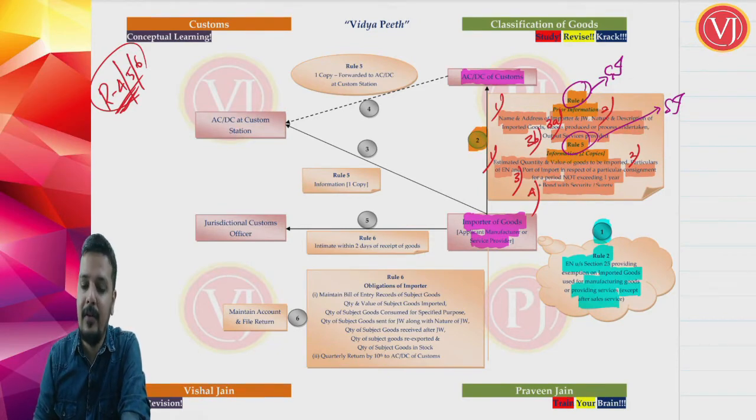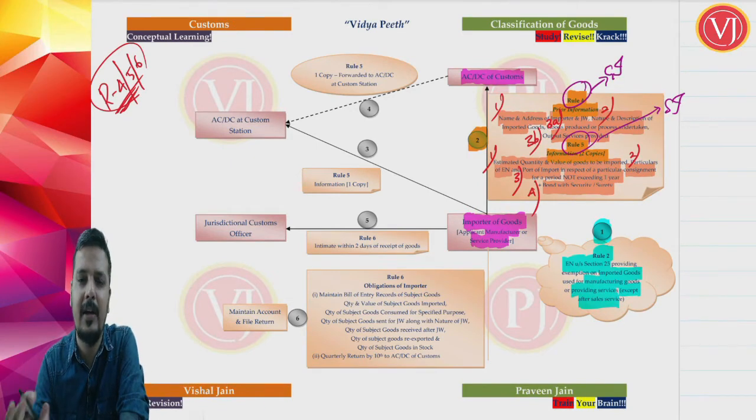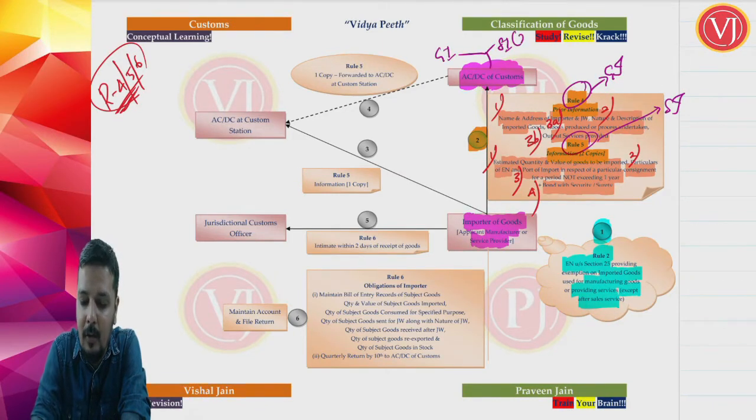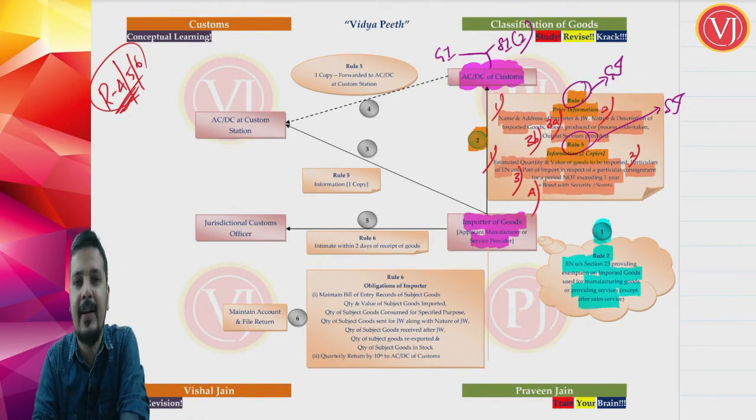Right. Friends, if you look at rule 4, general information is only normal, one time one copy he will give. Specific information he will give in 2 copies. Now his assistant commissioner, deputy commissioner is having general information that he has given, plus specific information as per rule 5, but 2 copies. Now that specific information that this assistant commissioner, deputy commissioner is having, what is he going to do?